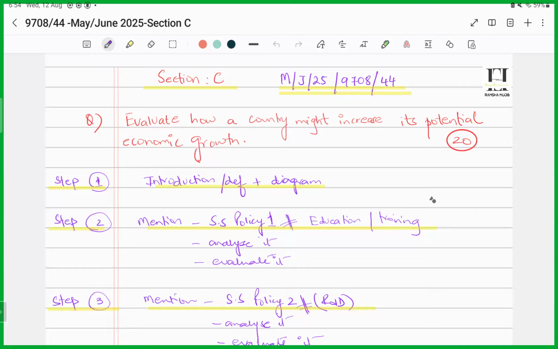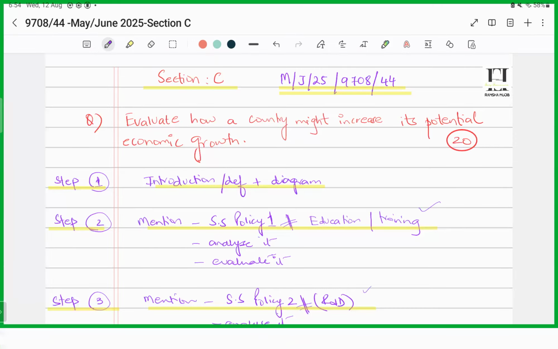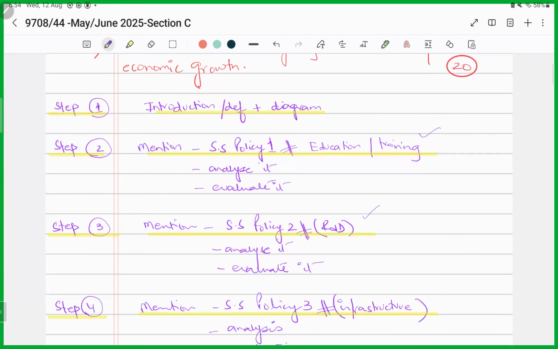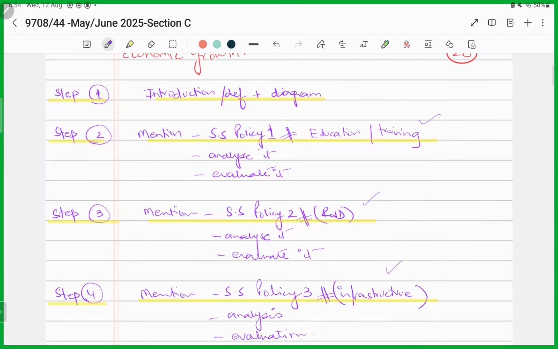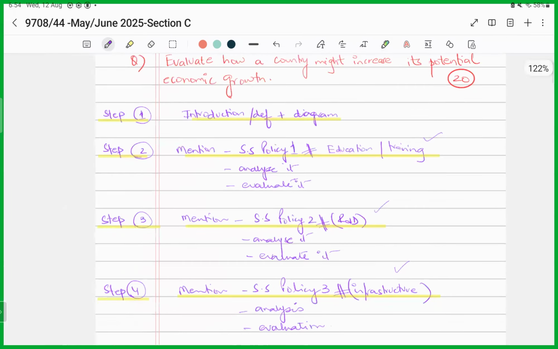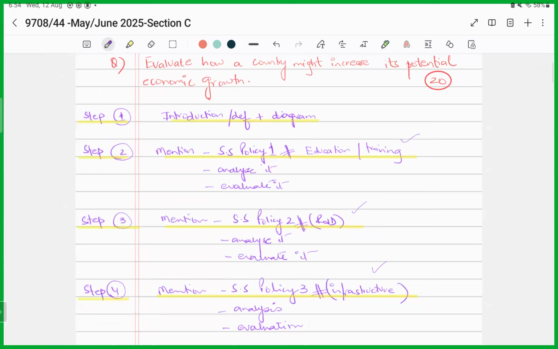For instance, if you're talking about increasing economic growth, we can choose supply side policy. For instance, we'll talk about education and training. We can talk about research and development, and we can talk about how infrastructure, that means all these 3 policies can enable an increase in the potential economic growth. We'll be analyzing these policies as well, and we'll be evaluating these policies as well.